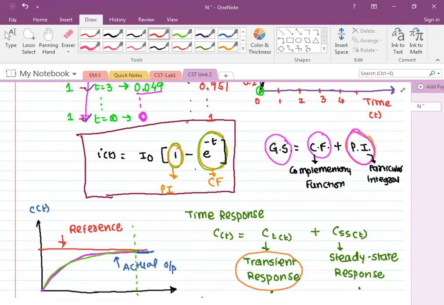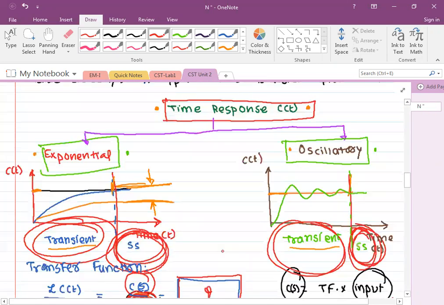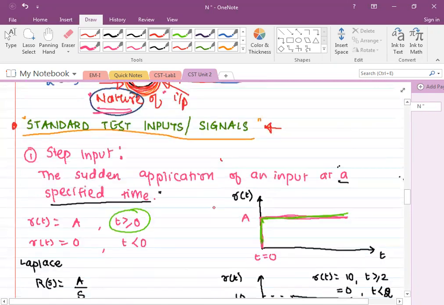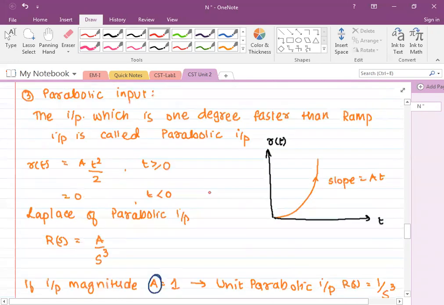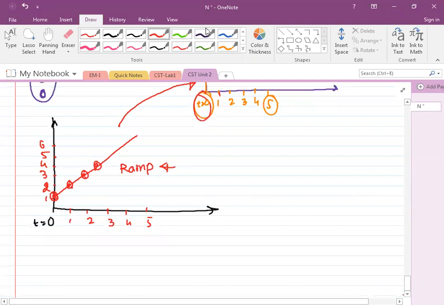समझ में आ गया? ठीक है। So that is what we'll stop here. Now remember this about the step, ramp, parabolic and impulse function. Okay. So in next class our session will start with the steady state response analysis.